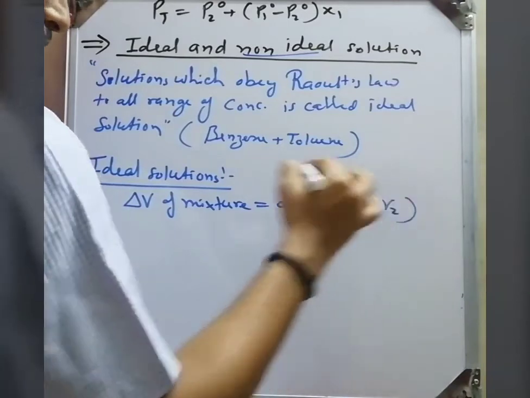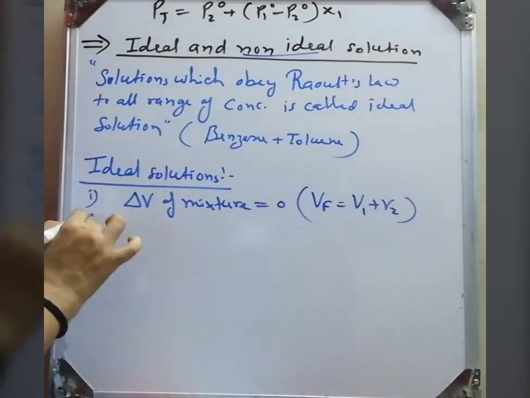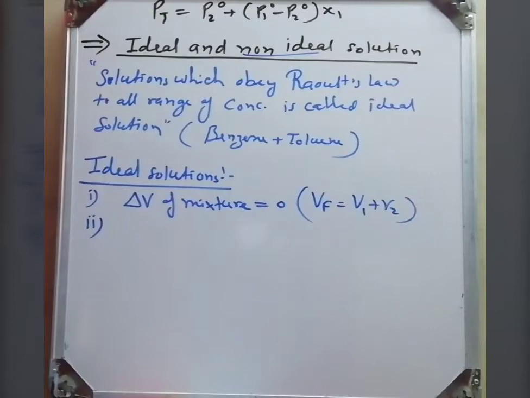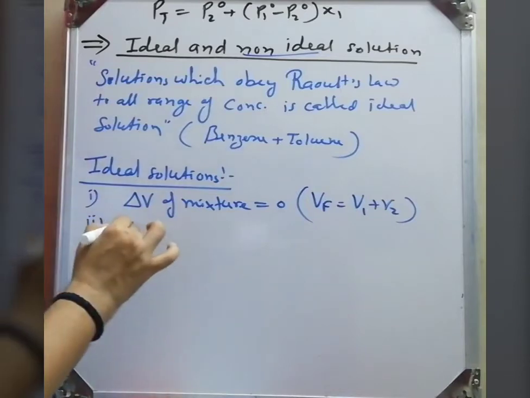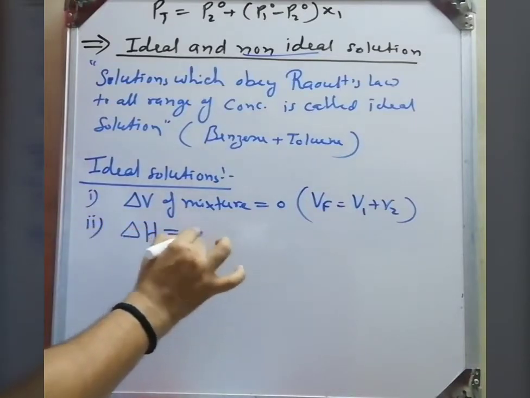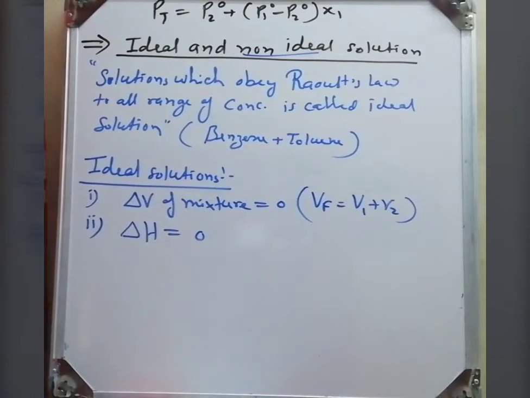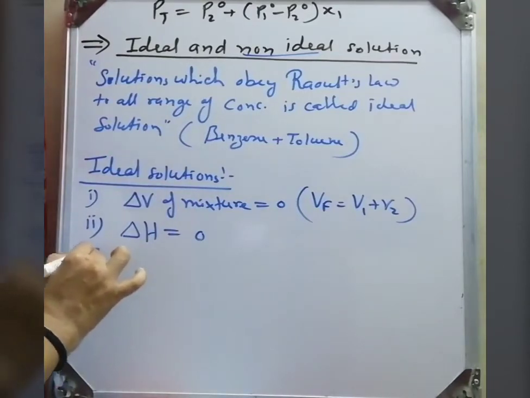Therefore, the final volume is equal to the addition of V1 and V2, so delta V of the mixture will not change. And second, the heat of solution, that is the delta H. When we mix components A1 and A2, neither heat is absorbed nor evolved. This delta H of solution remains constant, that is 0.